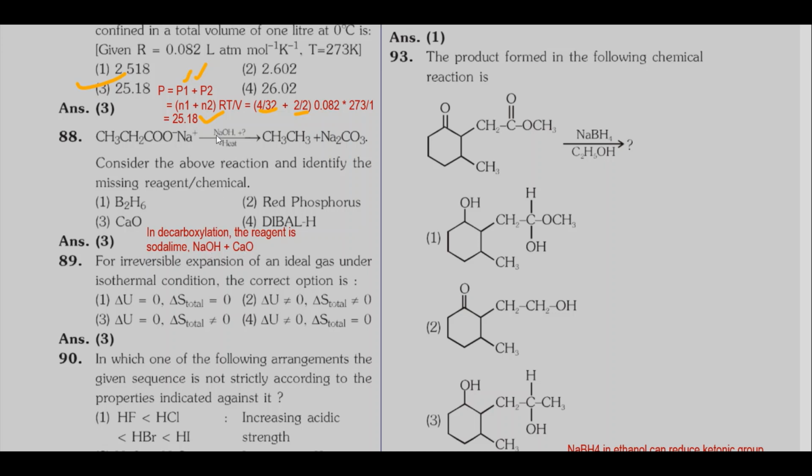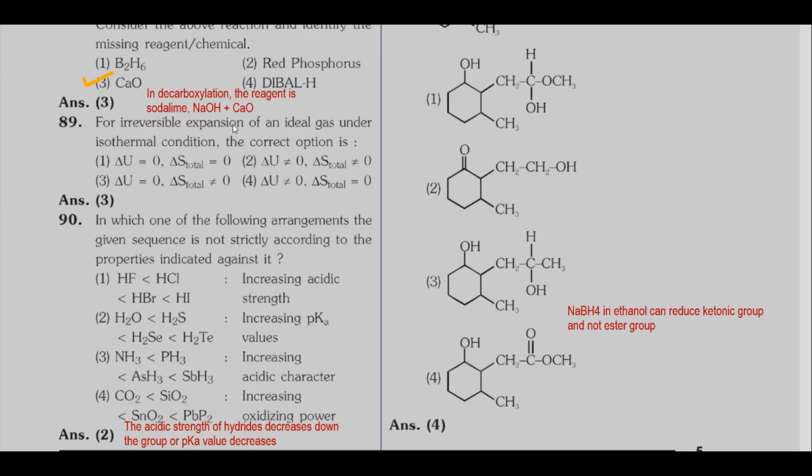On the arrow, NaOH is there plus a question mark. So question mark stands for calcium oxide. Option 3 is correct.